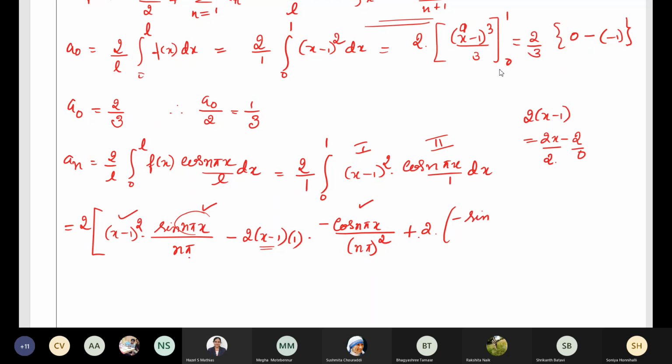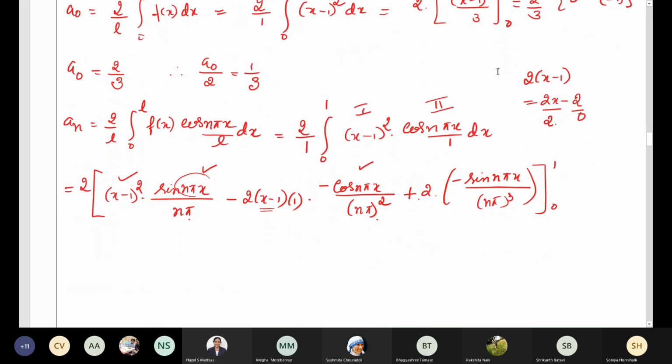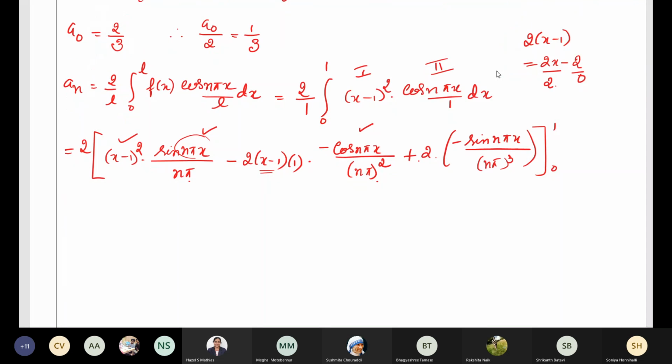It will be minus sin n pi x by n pi, and n pi square is there, so it will become n pi whole cube. Limits vary from 0 to 1. I hope this is clear to everyone. Now let us put the limits. When you put the upper limit, this term will be 0, as well as when you put the lower limit, sin 0 will be 0. So this first term will be 0.